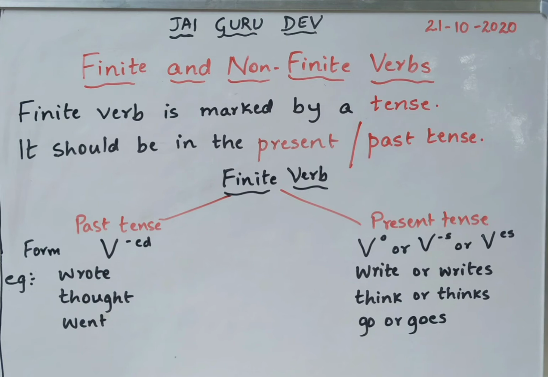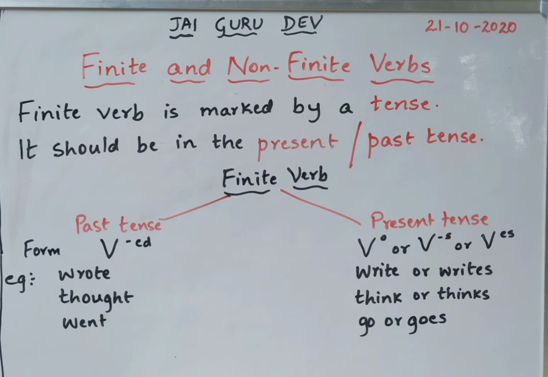As you can see on the board, children, finite verb is marked by a tense. That is, either it should be in the present tense or in the past tense. In the past tense, the verb will be in the past form or by adding ed to it. For example, wrote, thought, went, which are all in the past tense.